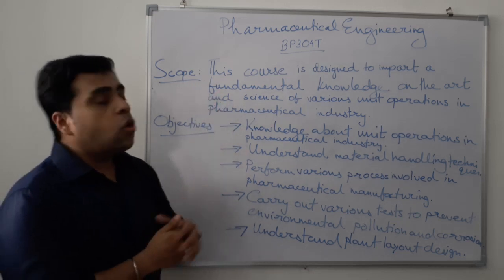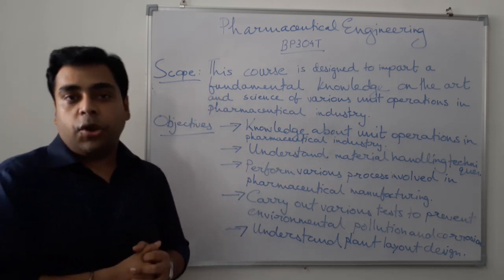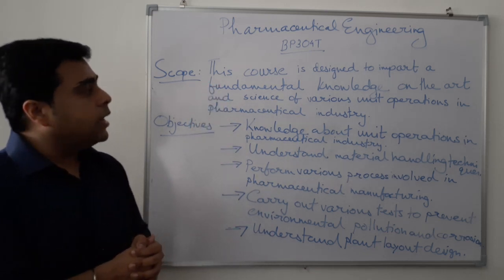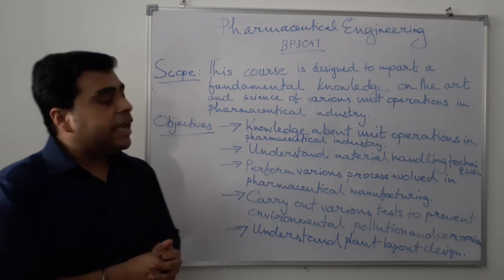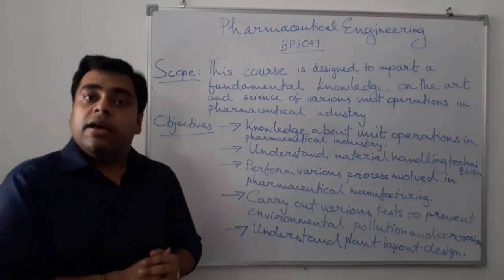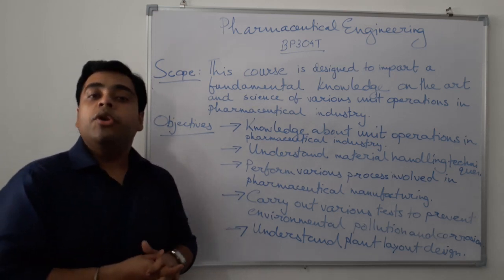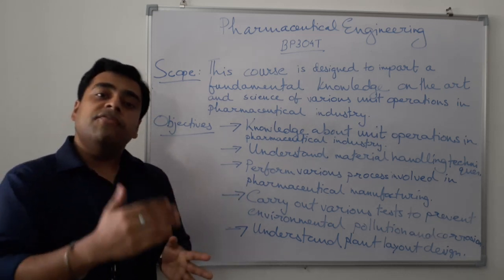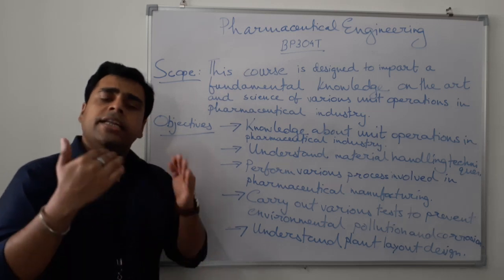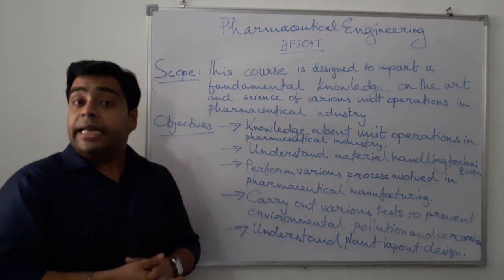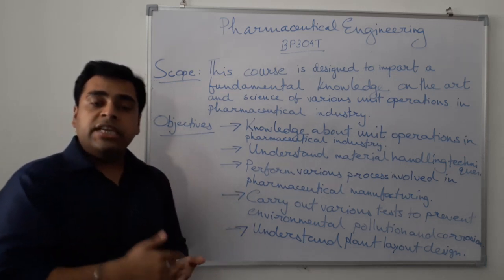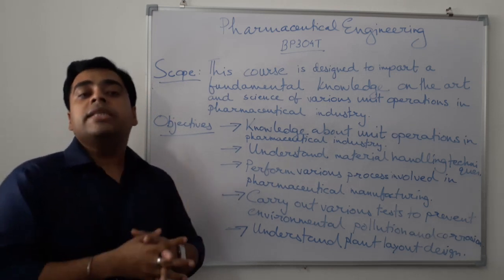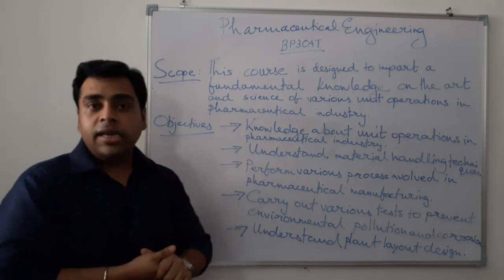Let us see what is the scope which is laid down in the syllabus given by the Pharmacy Council of India. This course is designed to impart a fundamental knowledge on the art and science of various unit operations involved in pharmaceutical industries. Pharmaceutical industries involve a lot of unit operations because they have to prepare a finished product from a very basic raw material. So the different processes involved in between need different forms of blending, drying, filtration, different flow of fluids, different utilization of different machines.